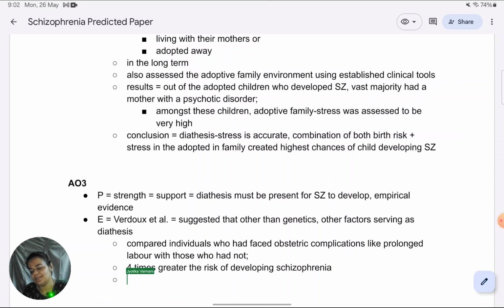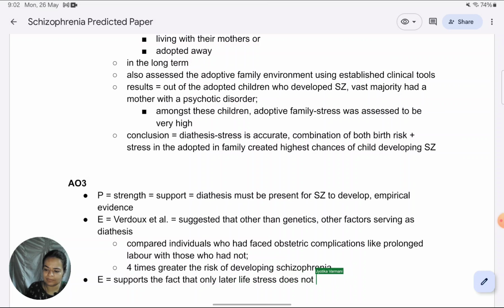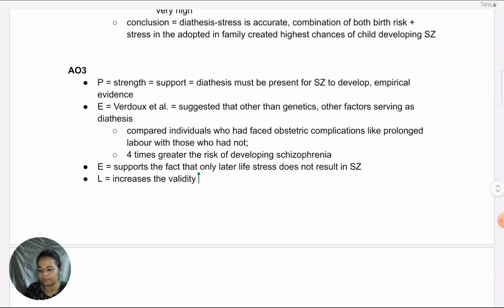Now, why is this a strength? Because it supports that schizophrenia does not come only from stress. First, a diathesis has to be there, a vulnerability has to be there, and only then it manifests. So it supports the fact that only later life stress does not result in the development of schizophrenia, which means that it increases the validity of the diathesis stress model. At least the diathesis part is supported by the study empirically.